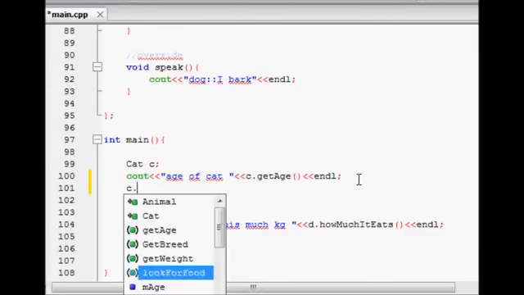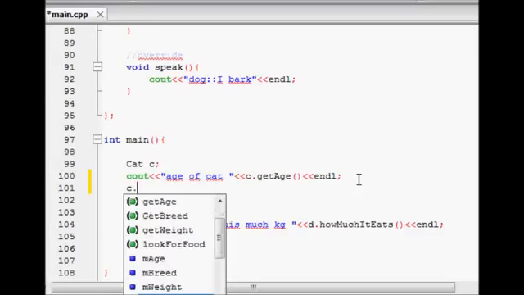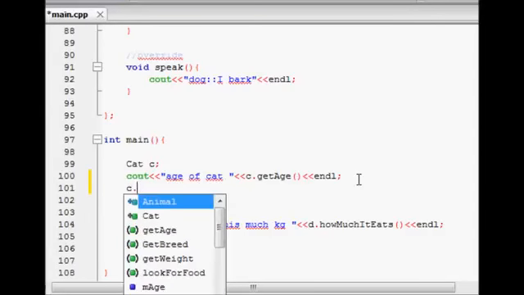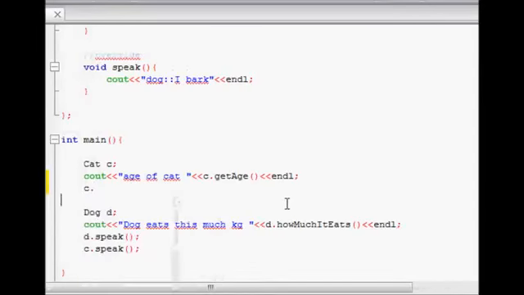Get weight was in the base class animal. Look for food is in the cat class. Member age, member breed and member weight are there. Besides that, set age, set breed, set weight, sleep, speak, wag tail, and the constructors and destructors are all there. So these things are available to the cat.